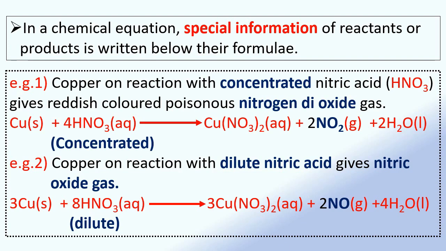Let us see the second example. Copper on reaction with dilute nitric acid gives nitric oxide gas. Now here in this reaction, dilute nitric acid is used. Therefore, the word dilute is written in bracket below the formula of nitric acid.